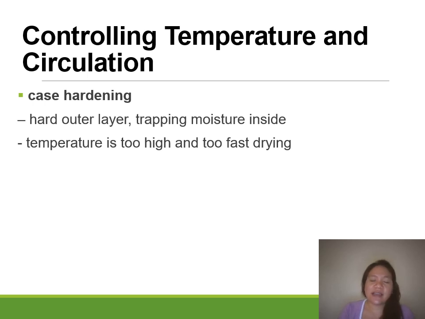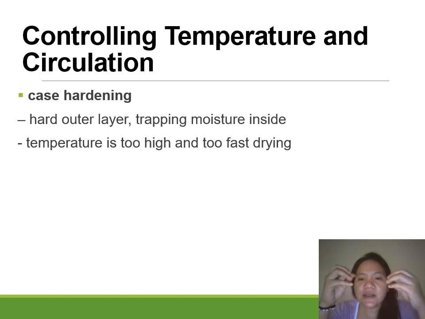So again, case hardening can happen when the temperature is too high as well as the drying rate is too fast, because the free water on the surface is removed first, but since the outside temperature is too high, you trap the moisture inside.